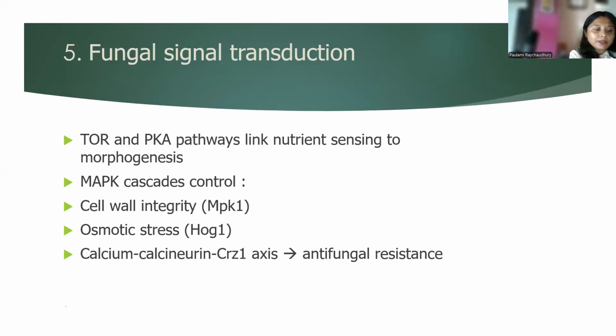MPK1 means mitogen activated protein kinase 1. And HOG1 is also a key mitogen activated protein kinase, which plays a crucial role in stress response, stress resistance development, and pathogenicity. And what is the calcium-calcineurin-CRZ1 axis? It is a conserved signaling pathway specific to fungi, where an increase in